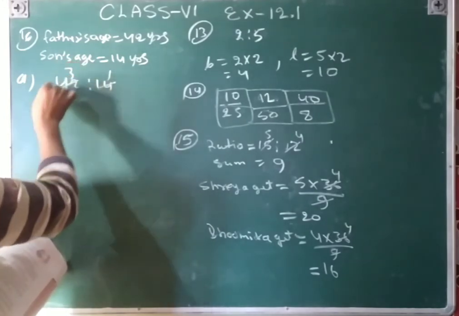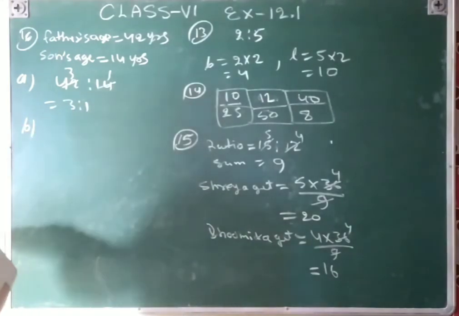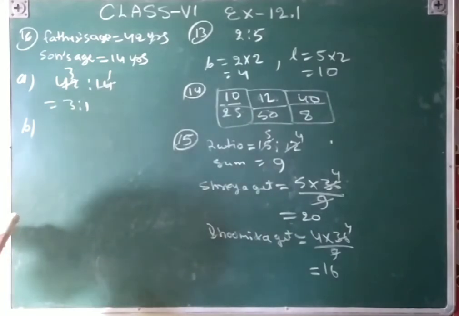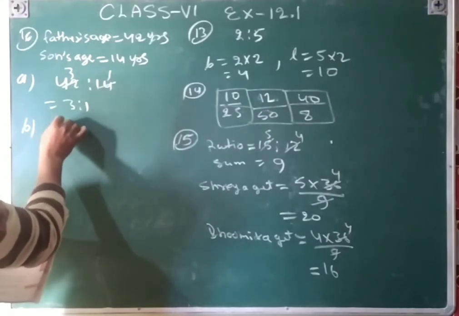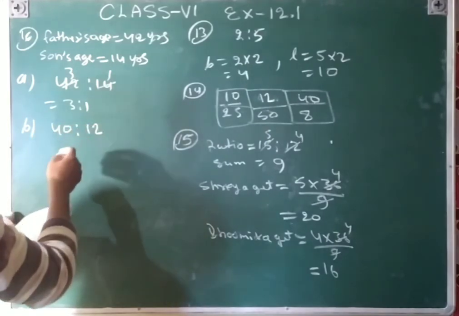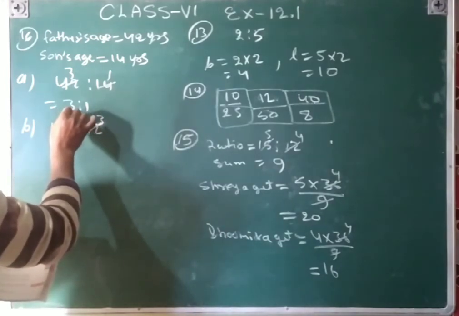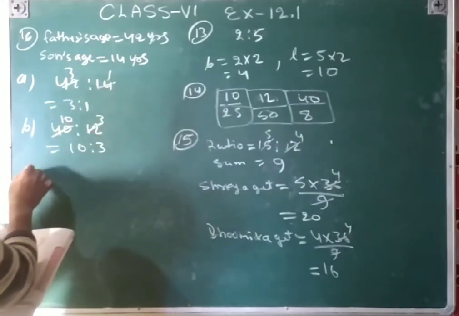14 1 ja 14 3 ja. That is 3 ratio 1. B part: age of father to the age of son when the son was 12 years old. So that will be 12 years old. So that means 2 less, 2 ratio 12. So that will be cancelled by 4. 4 3 ja 4 10 ja. It means we have reduced 2 years of age in both places.